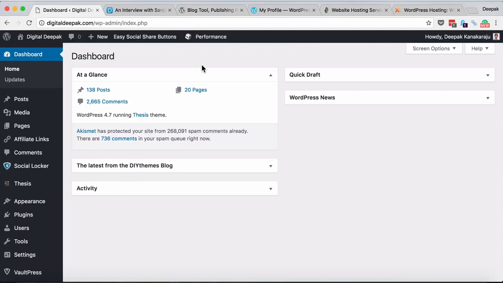WordPress has come over a long journey with so many open source developers working on developing it, and they are continuously improving the stability and the features of the platform. So that's about it. And if you have not registered a domain, go ahead and register a domain. After you register a domain, you need to buy a hosting service to host your WordPress blog.